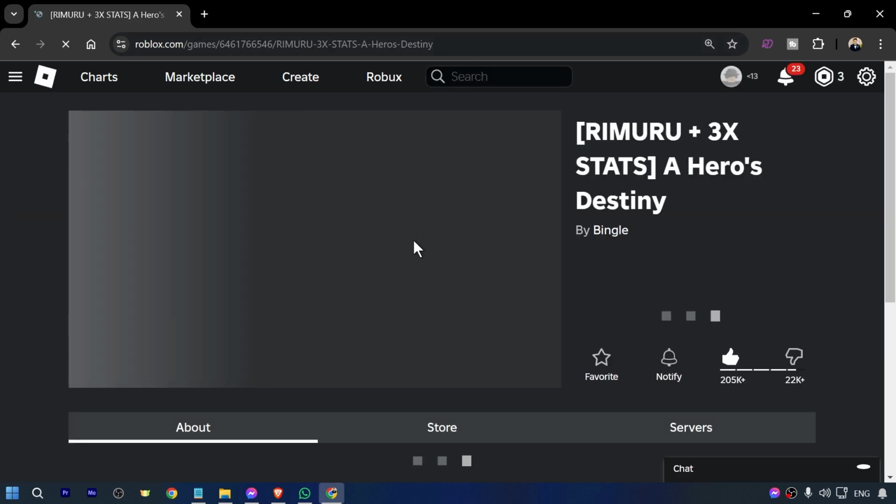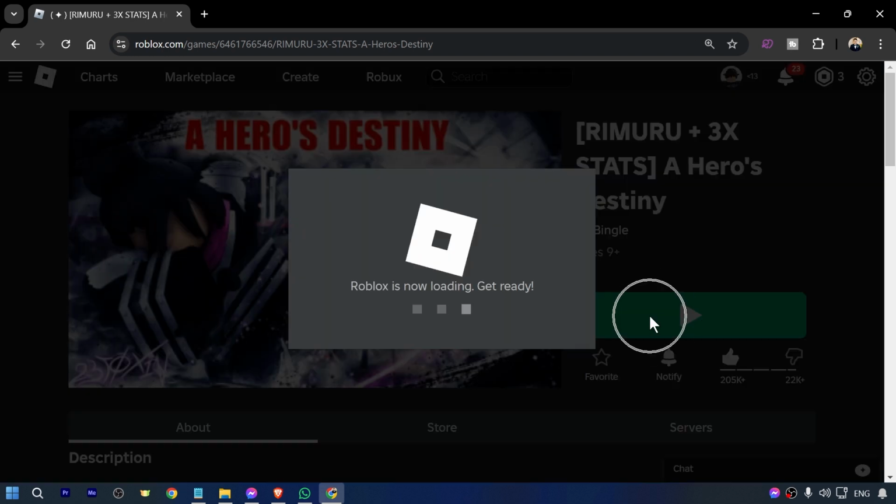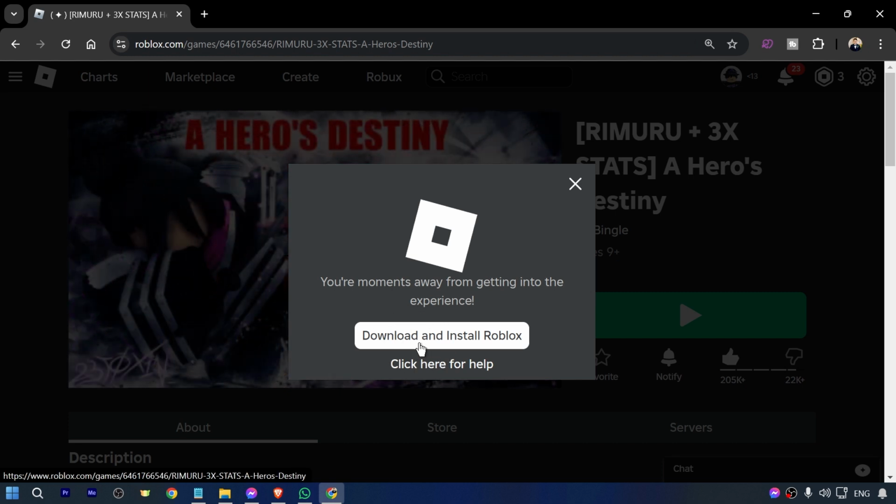After uninstalling your Roblox, I want you to go ahead and select a game here and just basically open any game in order for it to prompt to install or download the app once again. So just go ahead and click this green button right here, and then you should be able to see here an option to download and install your Roblox. And yep, that is how you're going to get this done, everybody. After doing this, your problem should be fixed.